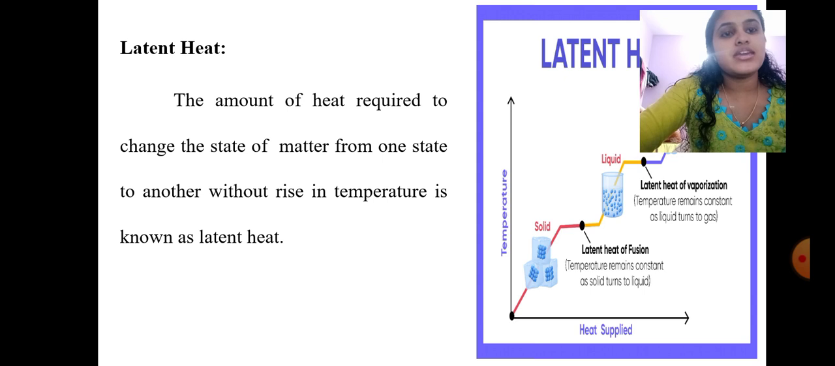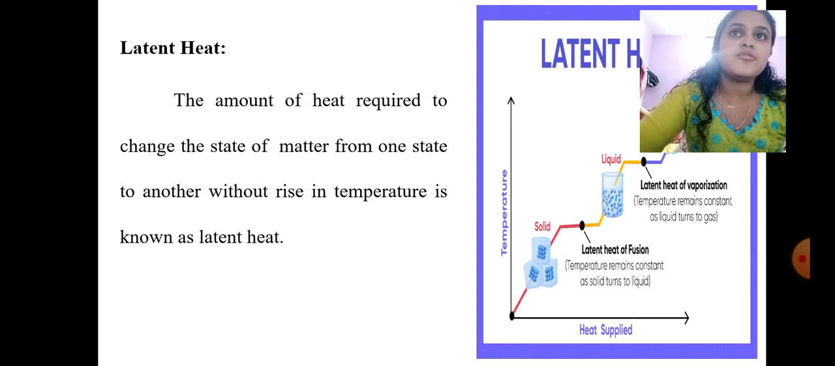Next we are going to see about latent heat. See here, when we keep an ice cube without applying any rise in temperature, just keeping that ice in a glass with atmospheric heat only, it is getting converted into liquid, right? So the amount of heat required to change the state of matter from one state to another without rise in temperature is known as latent heat.